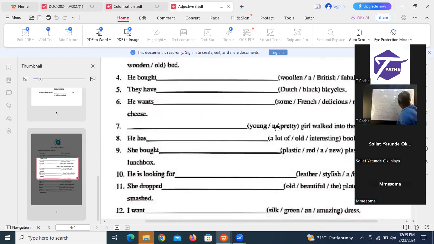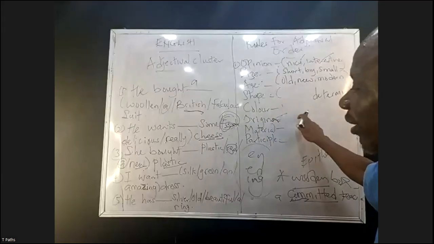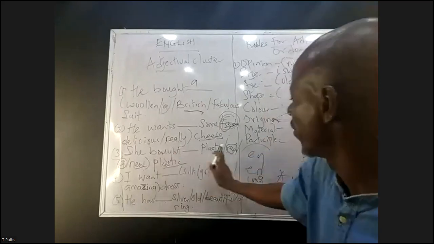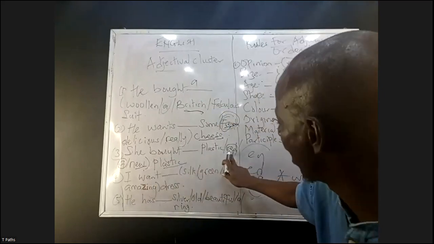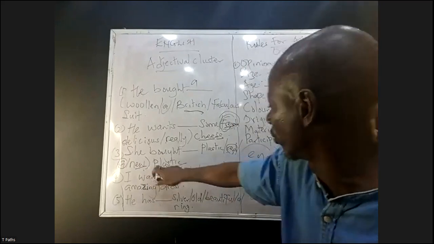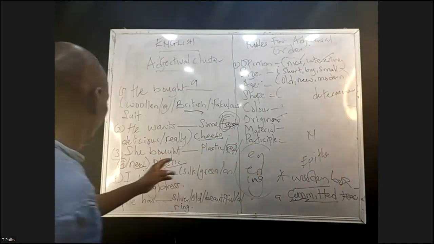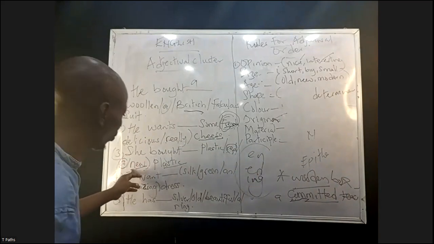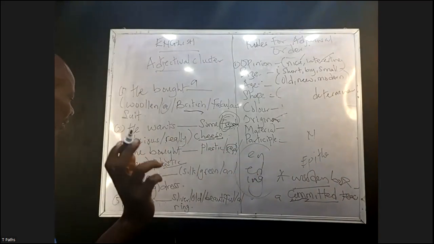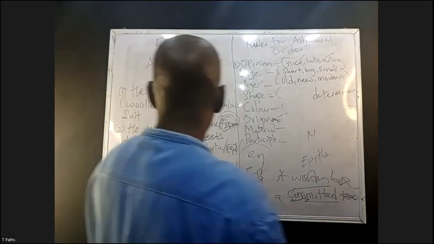Remember, age will come before what? Color. I get it now. After color is what? Origin. And what we have here is what? He bought a new red plastic what? He bought, look at it, a new red plastic. That's it. Number four, I want.